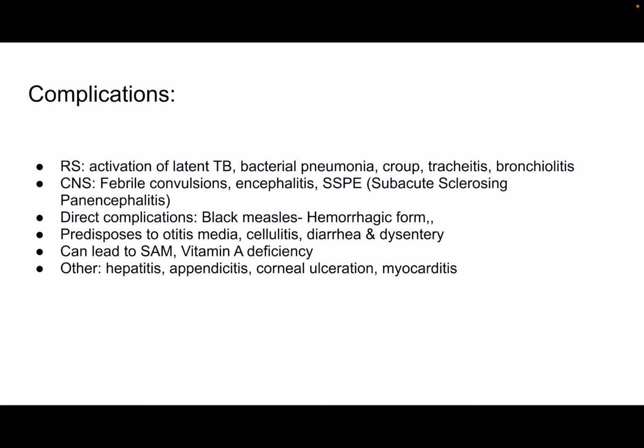The direct complications of measles are black measles, the hemorrhagic form, and it predisposes to otitis media, cellulitis, diarrhea, and dysentery. It can also lead to severe acute malnutrition or SAM, and it can also lead to vitamin A deficiency. The other complications of measles are hepatitis, appendicitis, corneal ulceration, and myocarditis.